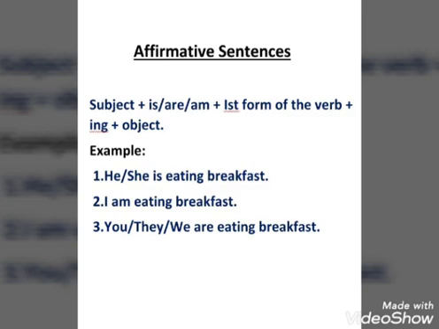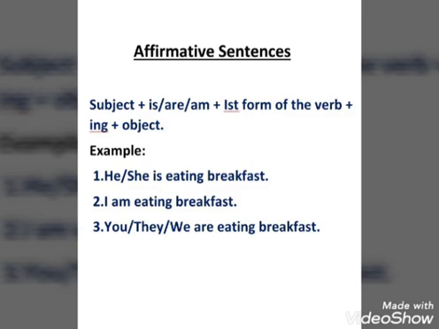Next, you, they, we, they are plural subject, and we can take another plural subject, are eating breakfast, just as you are eating breakfast. Here he, she, I, you, they, we are subjects, is, am, are helping verb, and eating is the ing form of the verb, and breakfast is your object. So here you can very well understand, I think.